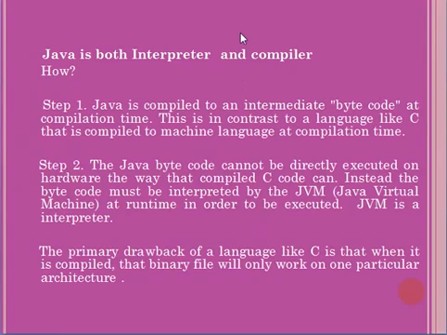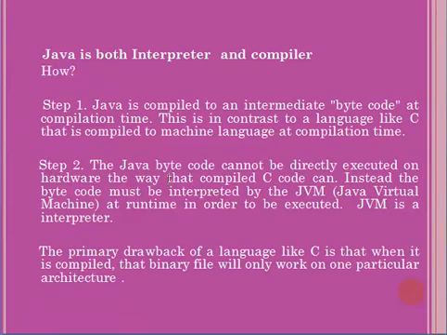Then what is Java? Is it an interpreter or a compiler? Yes, Java is both an interpreter and a compiler. How do we call Java both an interpreter and a compiler? In the first step, Java is compiled to an intermediate bytecode at compilation time. This is in contrast to a language like C that is compiled to machine language at compilation time. Now, for a Java program you have written, first you need to compile it. Then you will get compilation success.